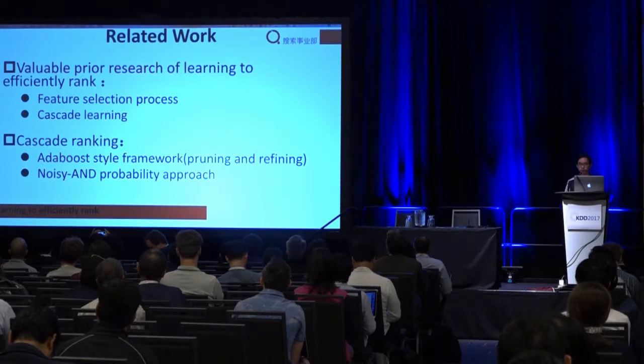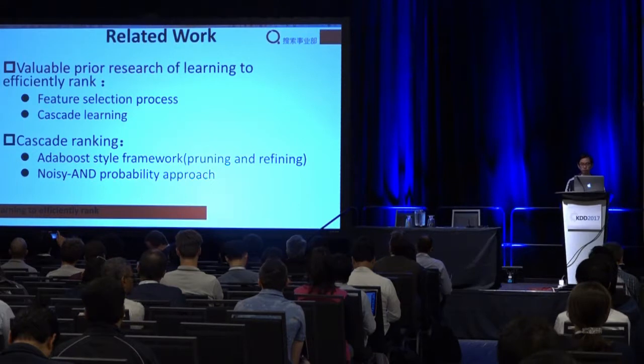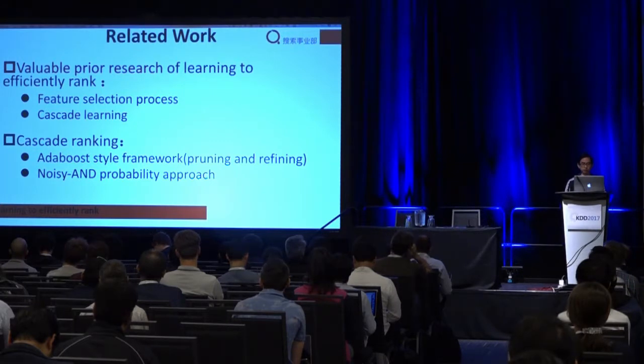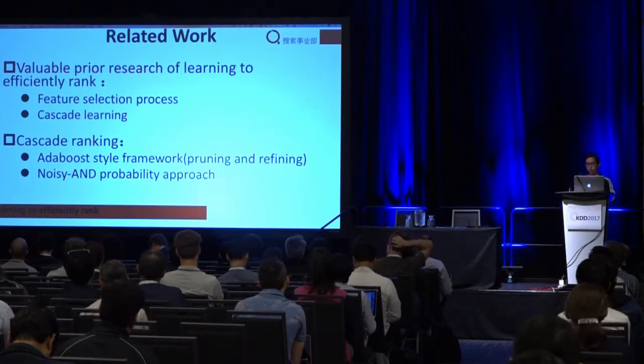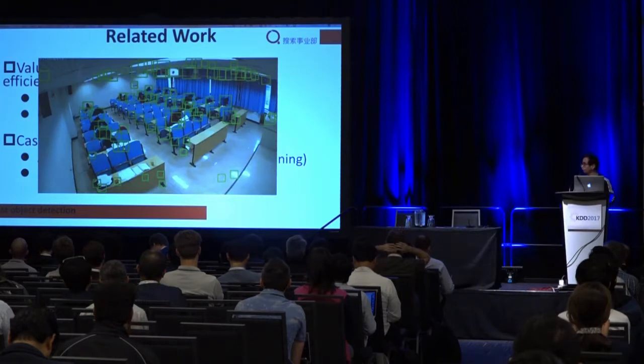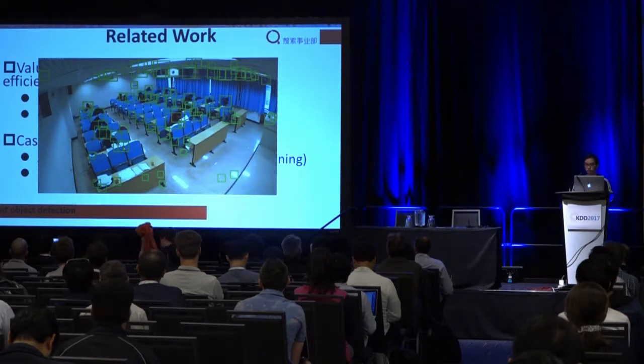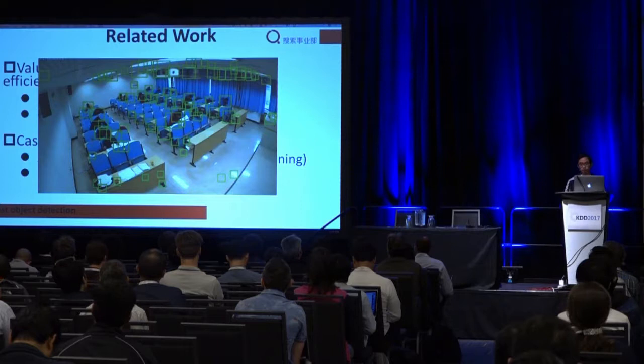Now I will review some related works briefly. There are some valuable previous research considering the ranking efficiency. Some of these works employ a feature selection process before ranking, and the others follow the idea of cascade learning. Cascade learning was first proposed for problems such as visual object detection. This method allows most of the background regions to be discarded quickly while consuming most computation on promising object-like regions.